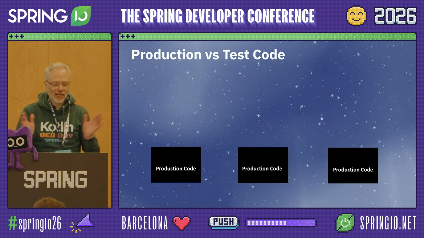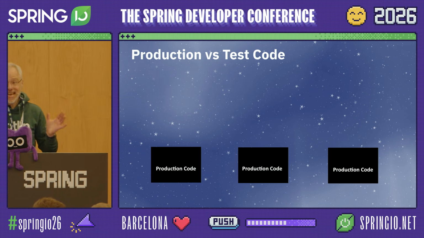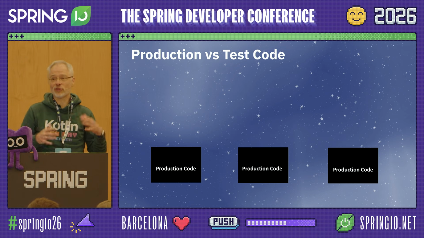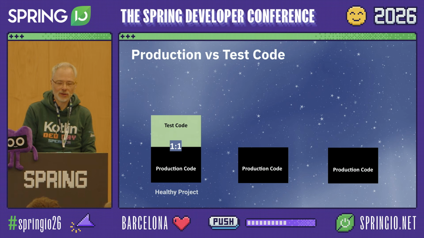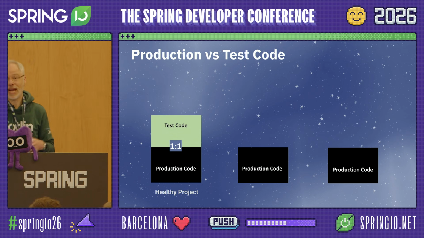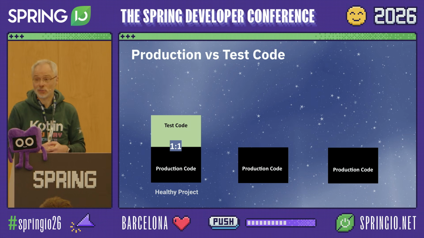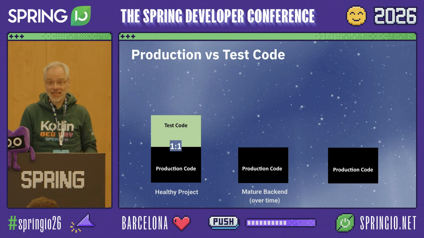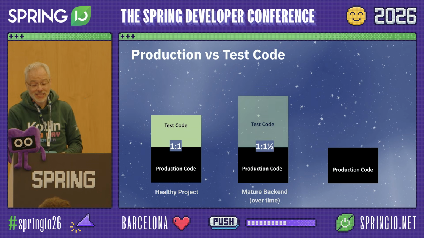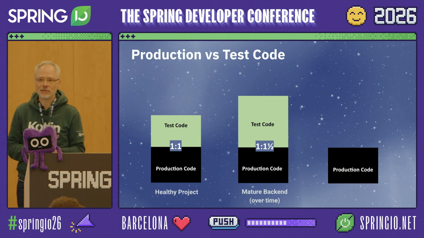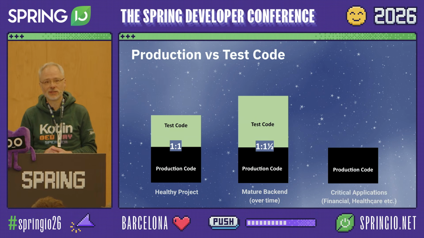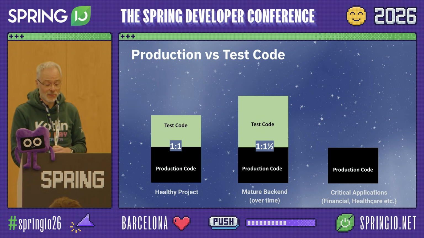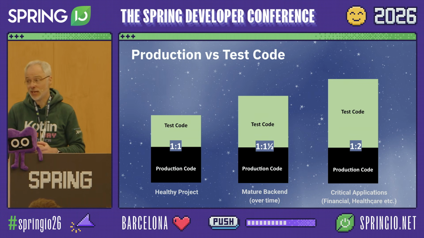All right, so when we look at the proportion of production code versus test code, then we see that for a traditional, average, healthy project, we see about a 1-to-1 proportion. So as much test code as we have production code. When we look at a mature backend that has aged over time, then it's even more. It's 1.5 times as much test code. And when you build critical applications, generally, you have about twice as much test code as you have production code.